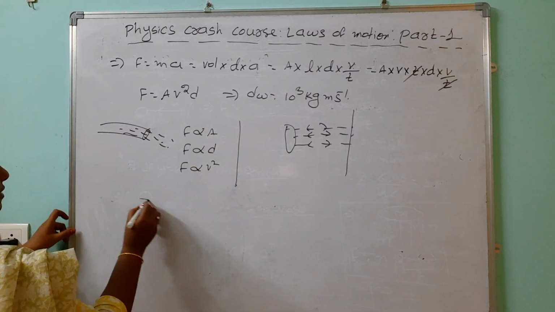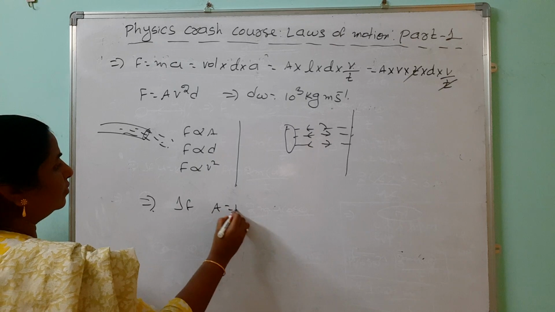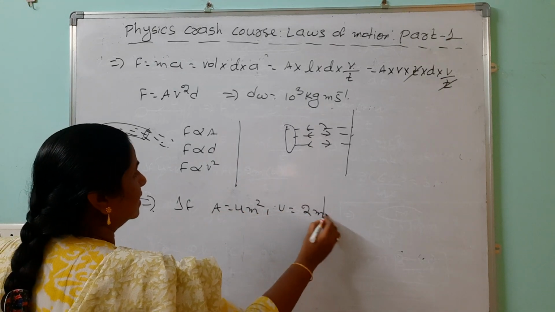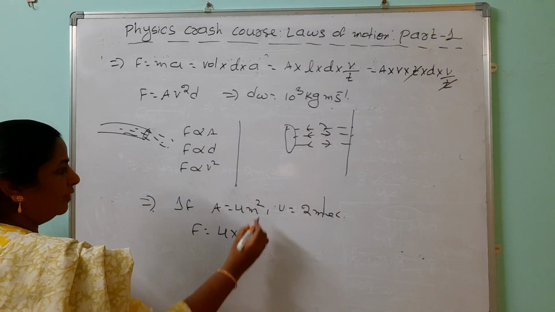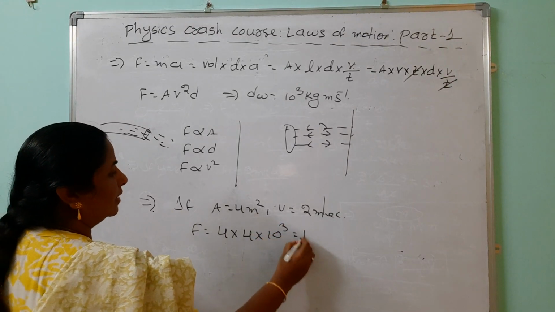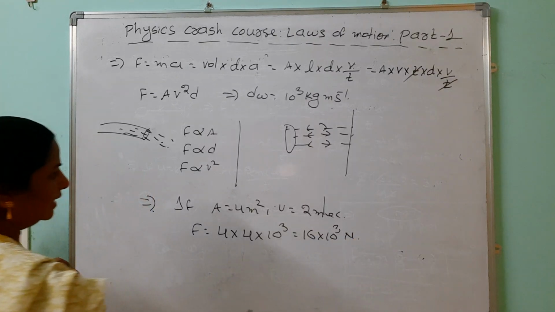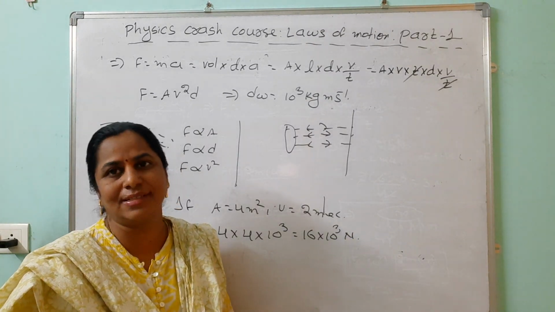We do one problem also. Look here. If A equals 4 meter square, V equals 2 meter per second, find the force. Means A into V square is how much? 16. This is water, means 10 to the power of 3. So our answer is 16 into 10 to the power of 3 newtons. Like that we can find it. So all these cases belong to Newton's second law.